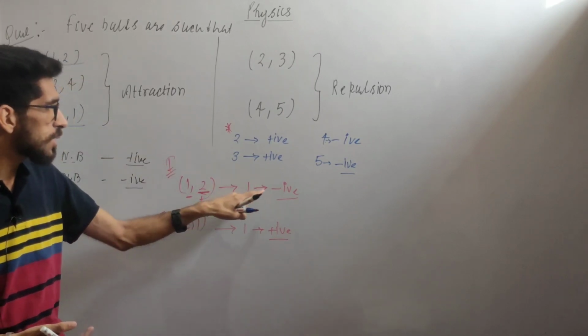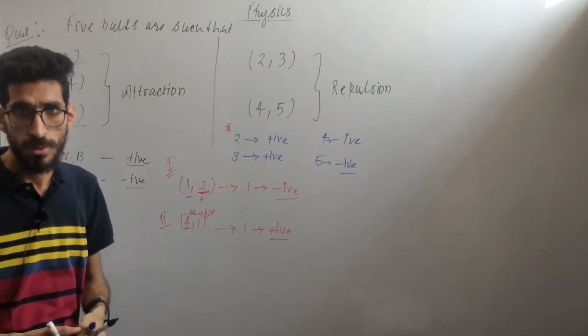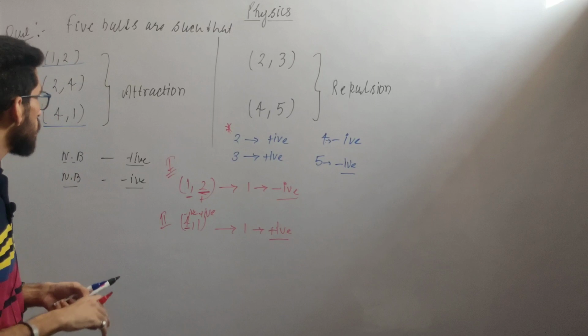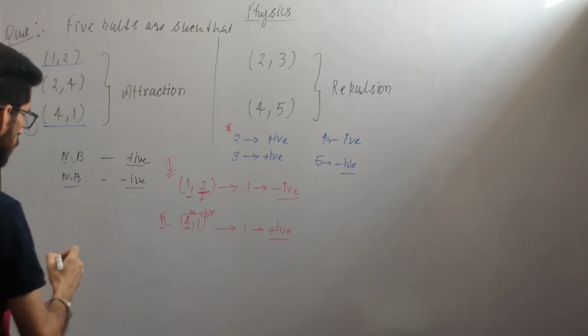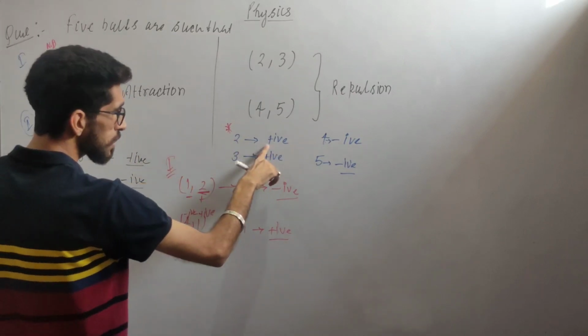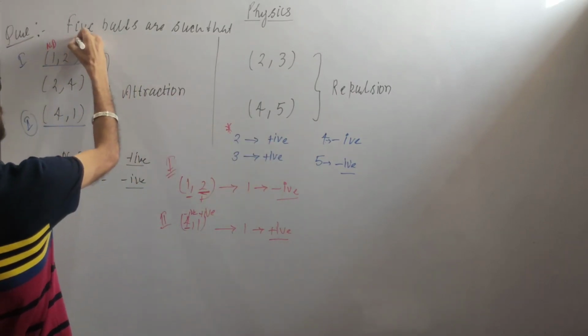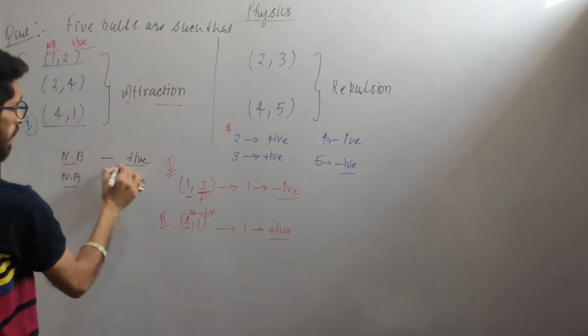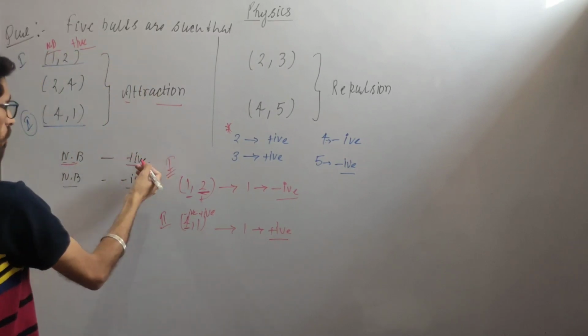So this body cannot be negative and cannot be positive. How will we fulfill these conditions? We can fulfill them with a neutral body. If I assume the first body is neutral, and the second is positive, they attract, since a neutral body can attract a positive body.